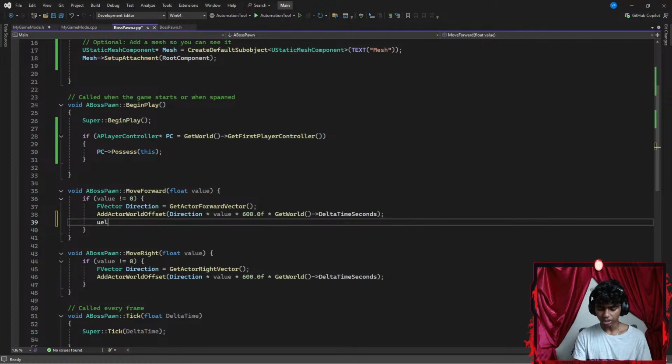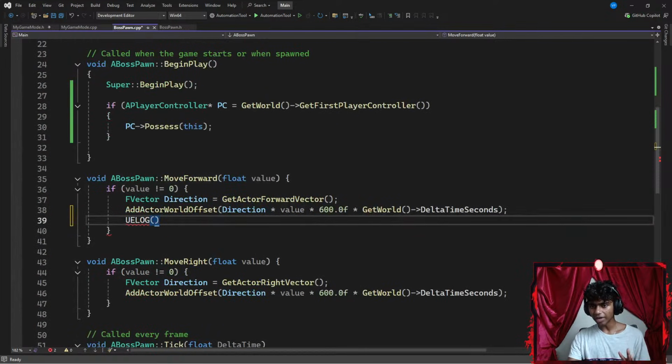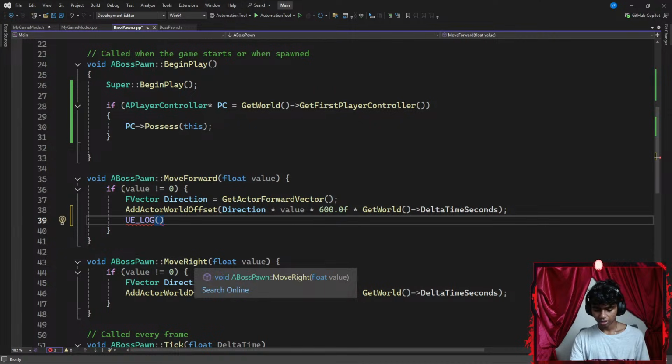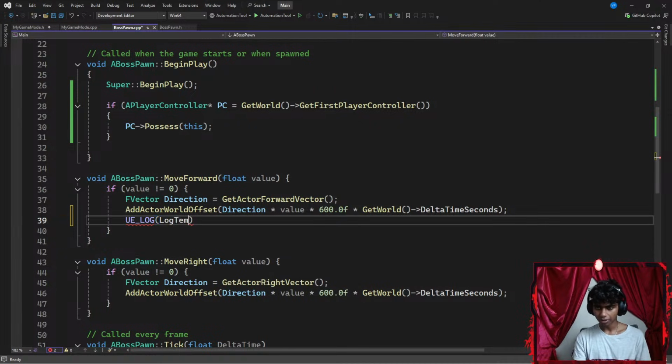Okay, there we go. My UE_LOG is going to require three parameters. The first parameter is going to be a category, which in this case I'm going to set to LogTemp. Let's see if I remember this part properly. The second is going to be a verbosity, which in this case is going to be a warning, so my text is a bit yellow. The third is going to be a format string, which I'm going to add using the TEXT function. Movement working. There we go. Then let's end my log with a semicolon.